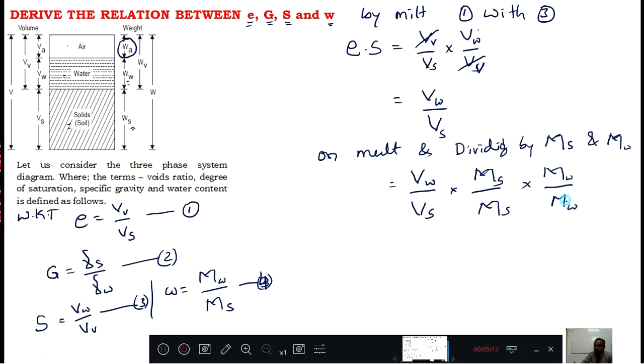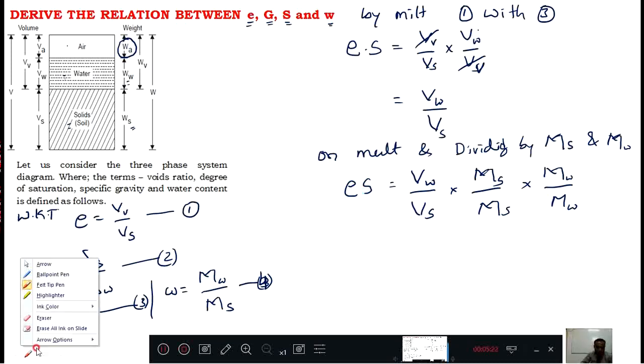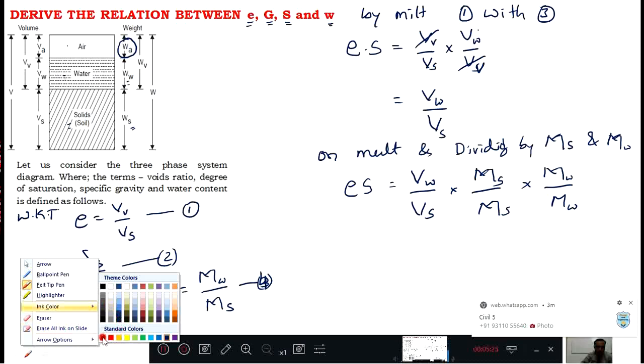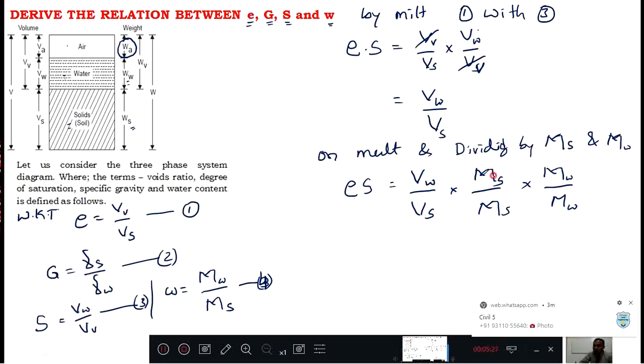Nothing is altered because we multiply and divide by the same, and therefore we get eS equals Mw by Ms. This Mw by Ms is the water content, very good.